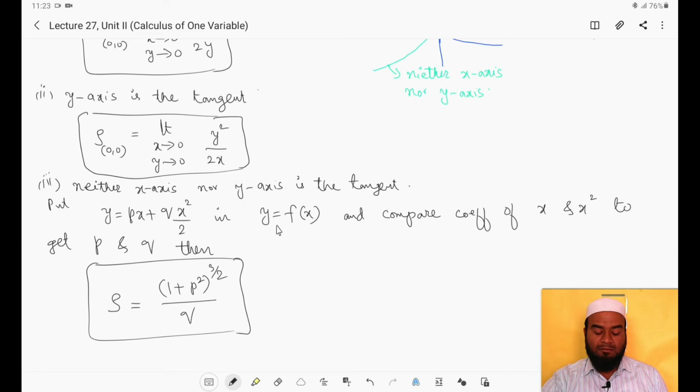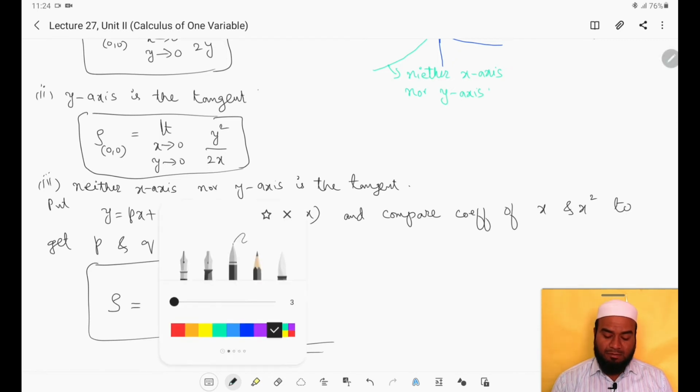What we have to do in y equals f of x, we have to put y equals px plus qx square by 2 and compare the coefficients of x and x square, then you will get the values of p and q. Then the formula for radius of curvature is given by rho equals (1 plus p square) whole power 3 by 2 by q, right? This is the formula. So these are the topics which are there in radius of curvature.